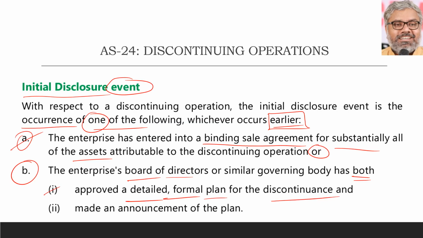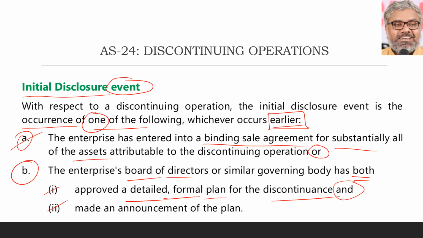So once again, the board of directors discussing it, having a board meeting in which they thought about discontinuing some operations, that is not an event. They have not just discussed. What they have done is approved a detailed formal plan for the discontinuance, and not only that, here the word is "and", they have made an announcement of the plan also. If they have approved it behind closed doors without any announcement of the plan, still it is not a disclosure event. So both of them should happen in point B.